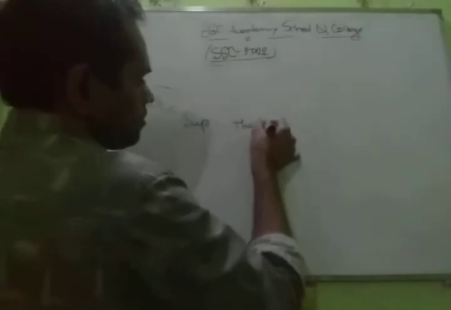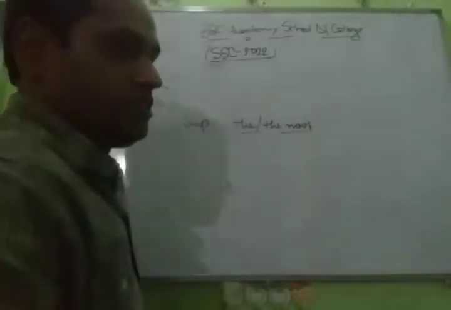Okay, I will give another example. Rule 2. Superlative degree. In the superlative degree, we get the symbol "the" or "the most." "The most" is the symbol of the superlative degree.